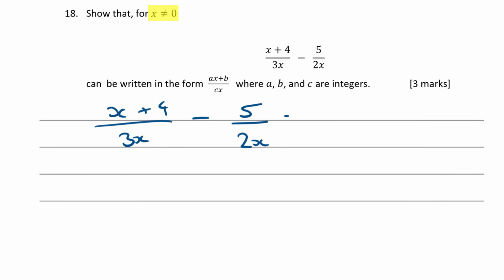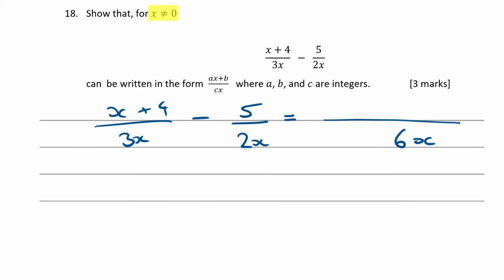And we need to find a common denominator. So I've got 3x and 2x. So what's common? Well, they both have x in them, so I can have x as part of my common denominator. And I've got the numbers 3 and 2, and so the lowest common multiple of 3 and 2 is going to be 6. So I'm going to use 6x as a common denominator.